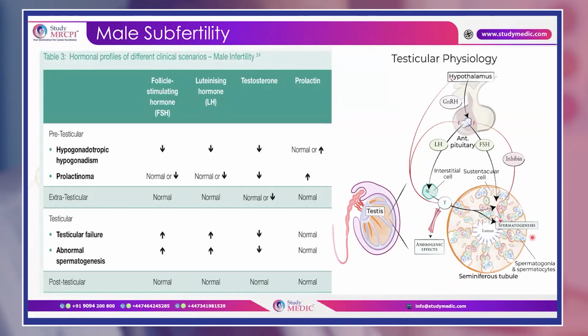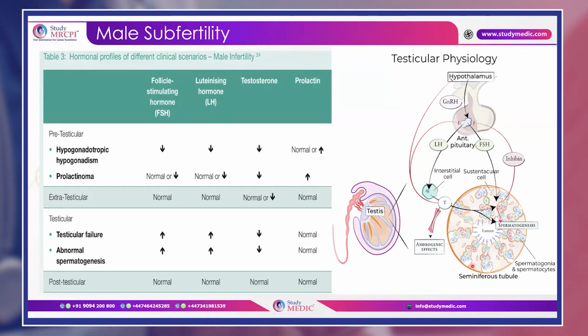So this is the testicular phase. After the testicular phase, when sperm production happens, then in the epididymis and vas deferens, if any mechanical obstruction happens, it is known as the post-testicular phase. So how does it happen? In hypogonadotropic hypogonadism, that is the pre-testicular phase, FSH is decreased, LH is decreased, and testosterone also is decreased. That means it is a pre-testicular phase.